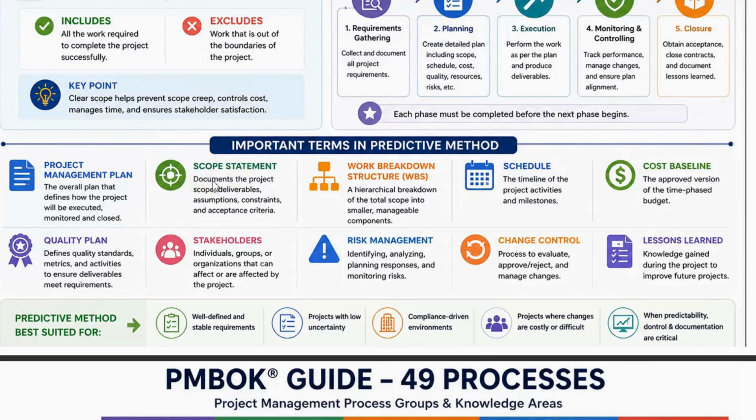And then comes the scope statement. It documents the project scope, deliverables, assumptions, constraints, and acceptance criteria. So the scope statement is what? What are all the deliverables we are going to give? What are all the assumptions? Assumptions are about what risks could happen. Maybe the driver who is bringing the bricks meets with some accident. Sorry, it should not happen, but that is an assumption. Or maybe he has some personal issues and cannot make it in time. That is also an assumption. So we have to think in a futuristic way.